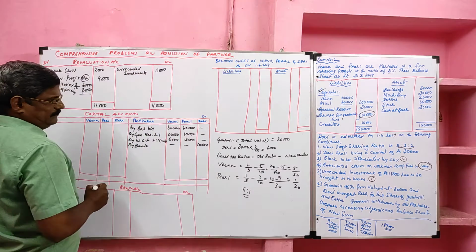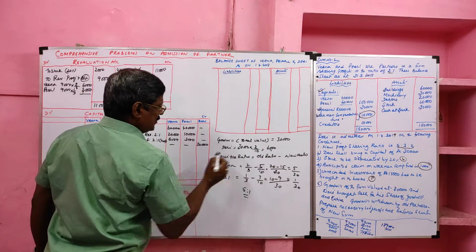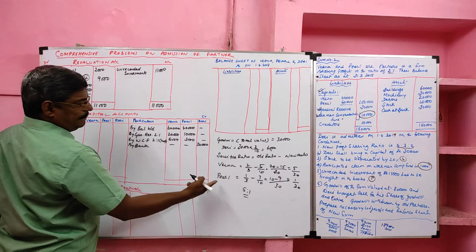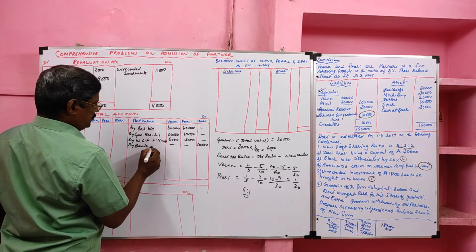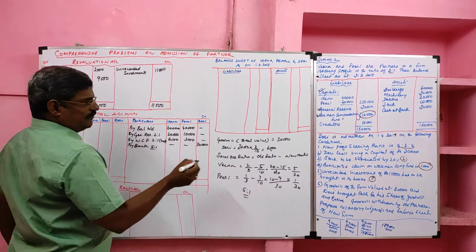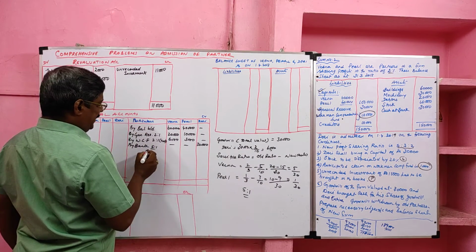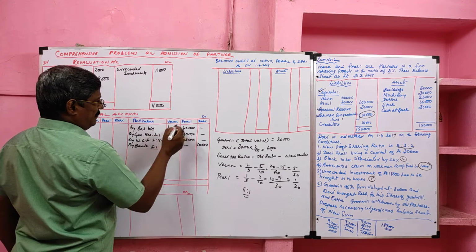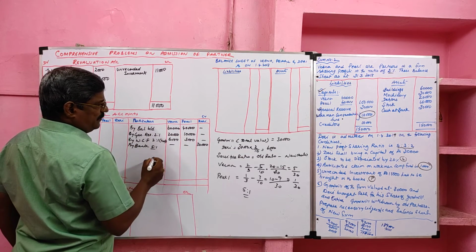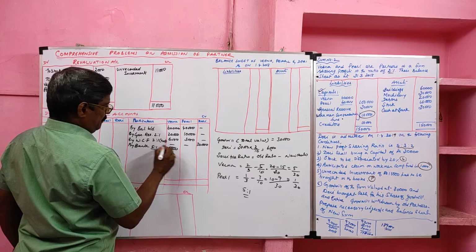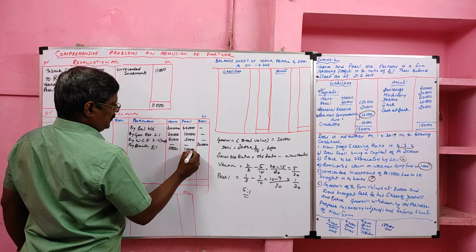Now the goodwill of dairy, how much? 6,000. That should be shared by the old partners in the sacrifice ratio 5:1. So the value of the goodwill is 6,000, shared by Veena and Pearl in the ratio of 5:1. So for Veena 5,000, for Pearl 1,000 rupees.